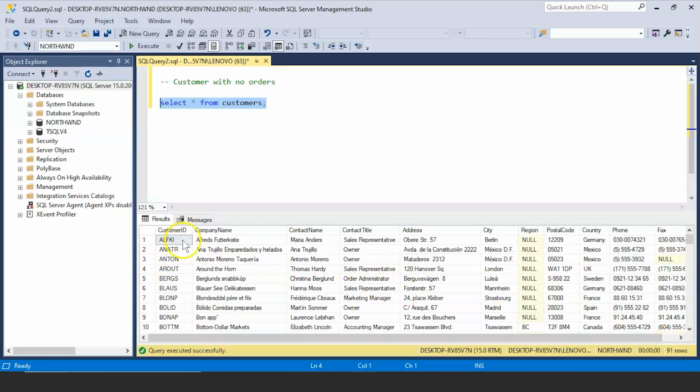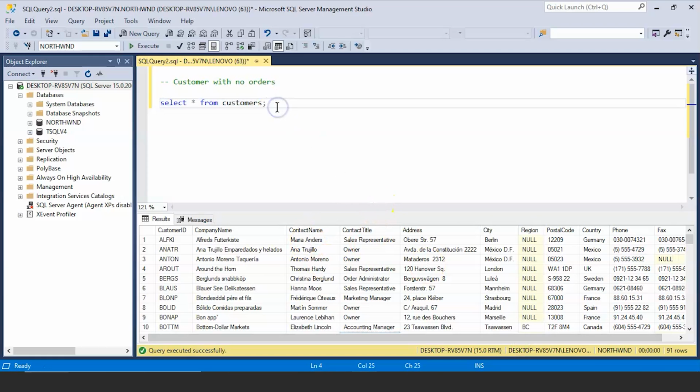These are all unique customers. You have total 91 unique customer IDs. You see here the company name of the customer. You have the contact name, the contact title, address, city to which the customers belong to, then the region, postal code, country, phone, fax number.